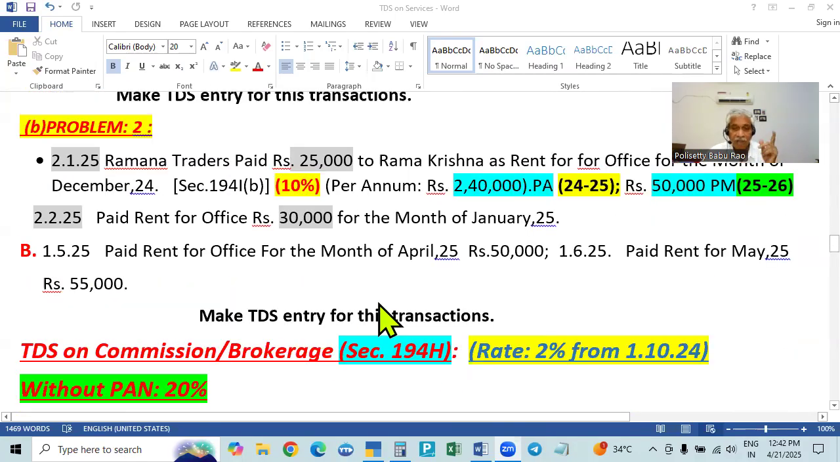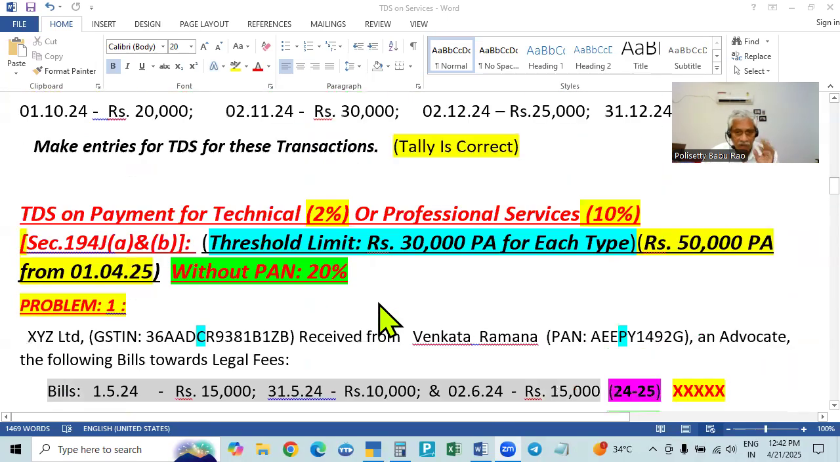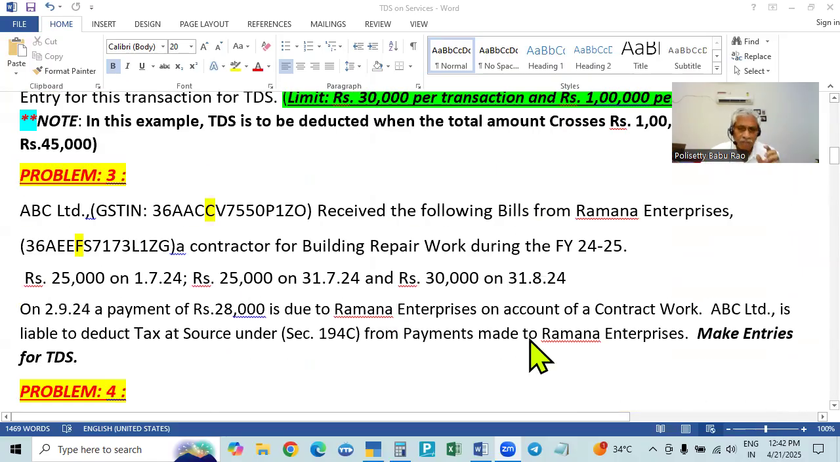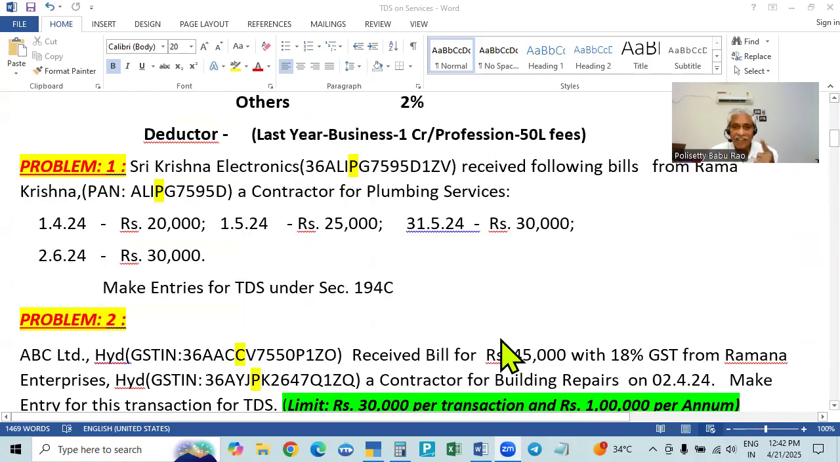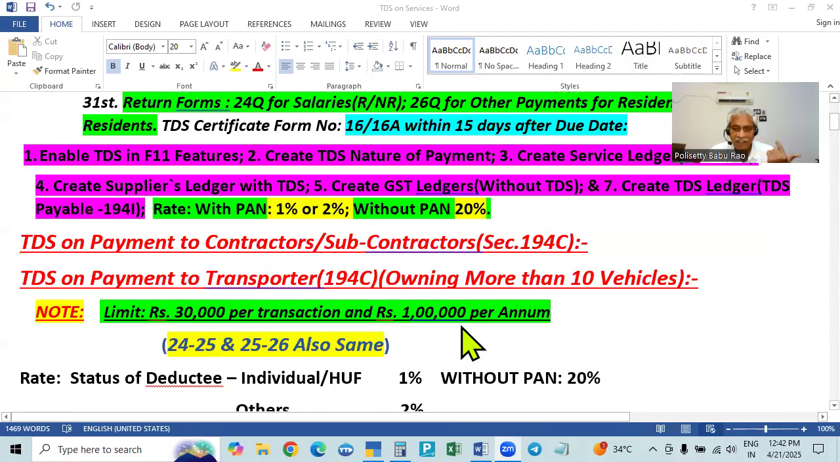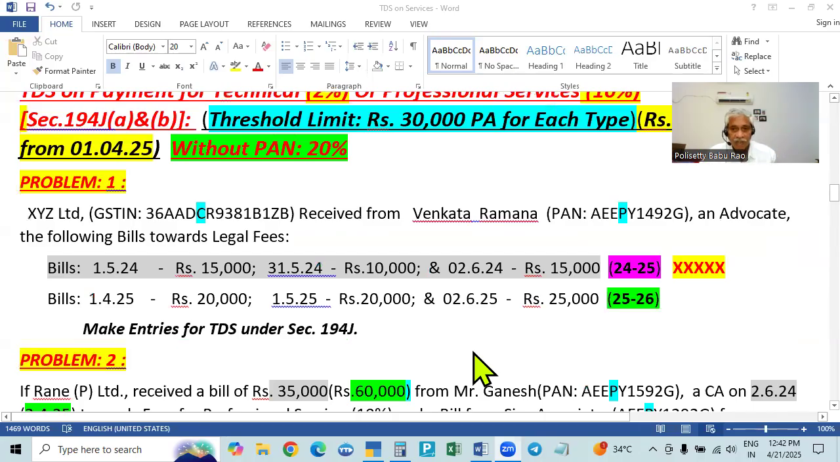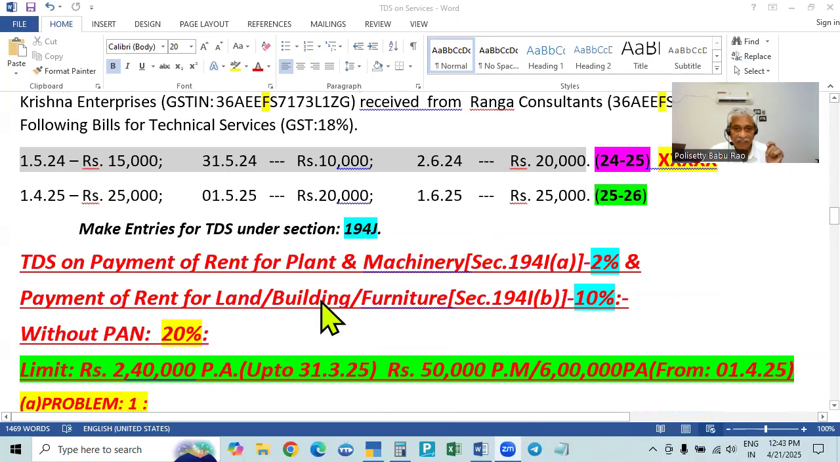In all these cases, everything is the same. In one case only, there is a single bill limit and an aggregate limit for one year. That is there in the payment to contractors or subcontractors. In all other cases, the limit is only applicable for the whole year, that is, an aggregate limit only. There is no limit for a single bill, except rent of plant and machinery.